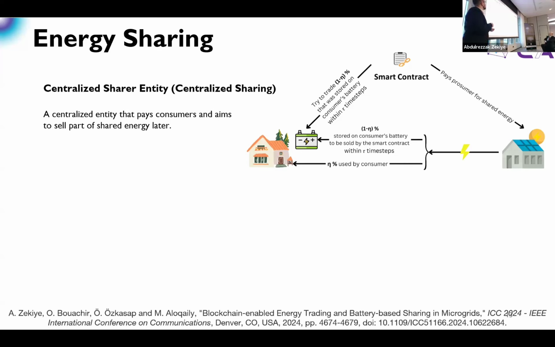The first algorithm that we proposed before was called centralized energy sharing. We call it centralized because we have a third party facilitating the sharing process. In our case this third party was a smart contract, which pays the prosumer money directly, and the consumer will get energy. Part of this energy will be used for his own needs, and the other part will be stored in the battery, so that the smart contract, or this third entity, will try to sell this stored energy in the future. So between the prosumer and the consumer there is no direct money payment. That's why we call it sharing.